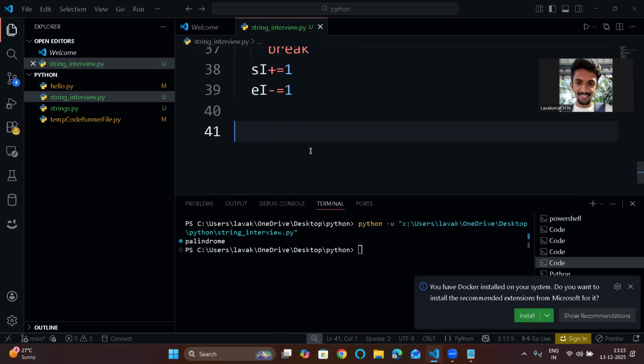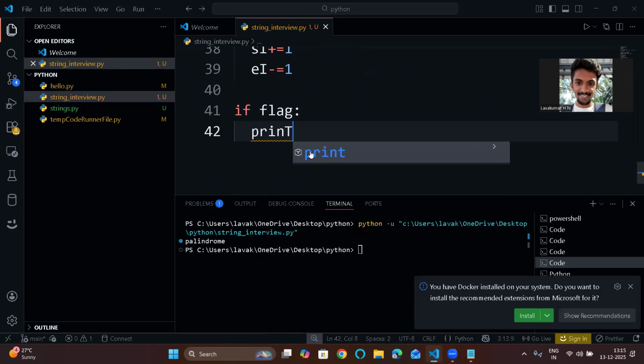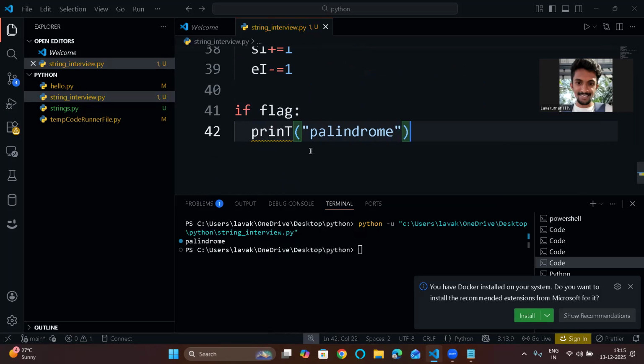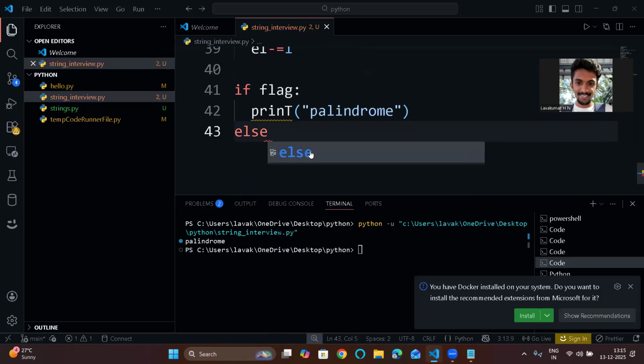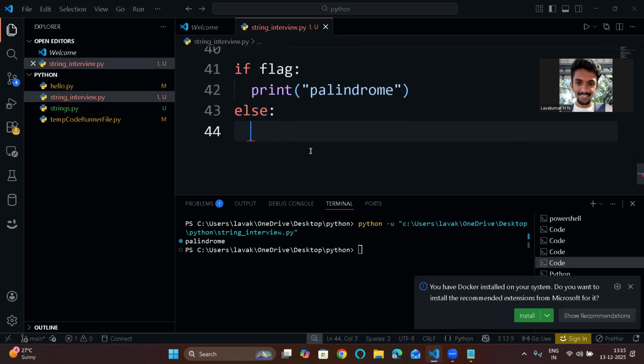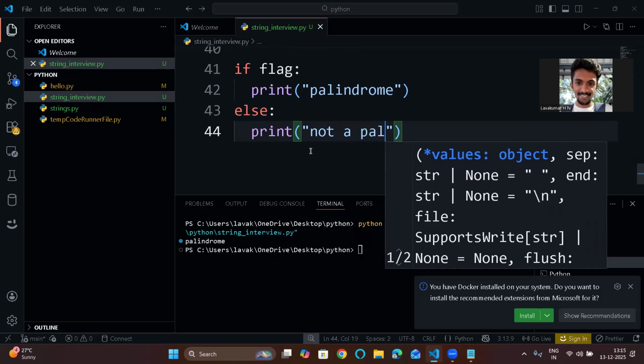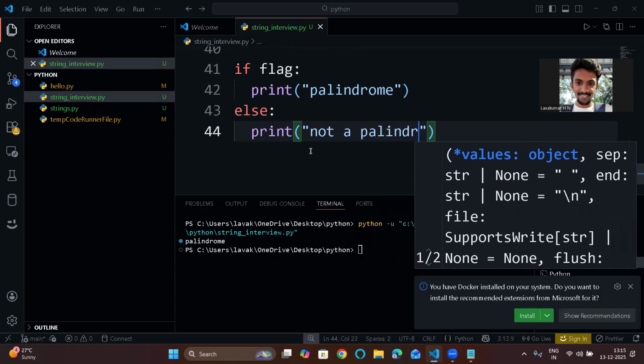At last, again, you will use a conditional statement: if flag, print palindrome, else print not a palindrome. What is this error? How did I miss this? So else print not a palindrome. That's it. As simple as that, right? Not a palindrome. That's it.